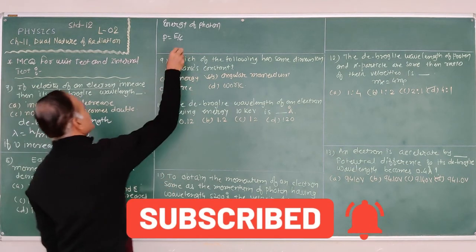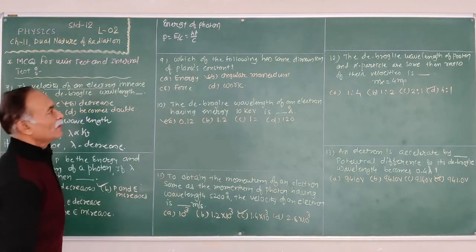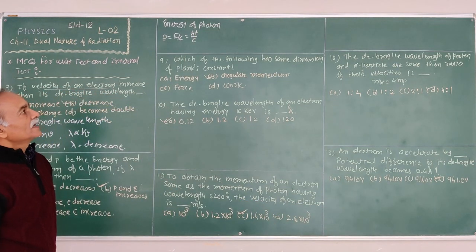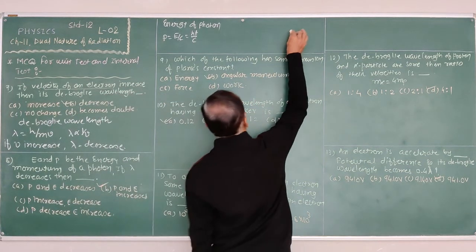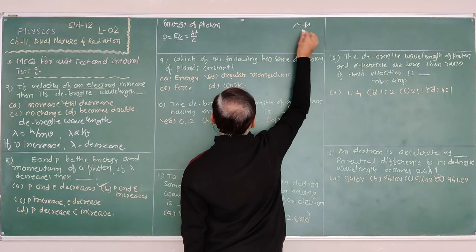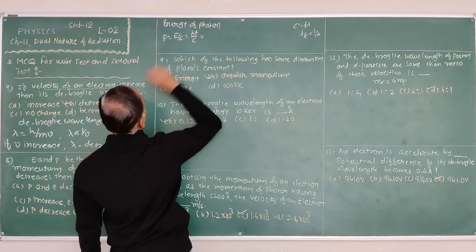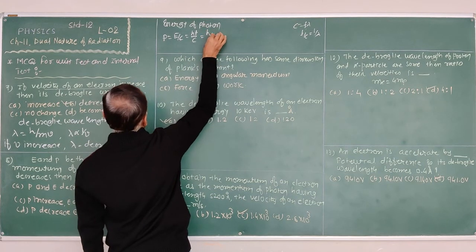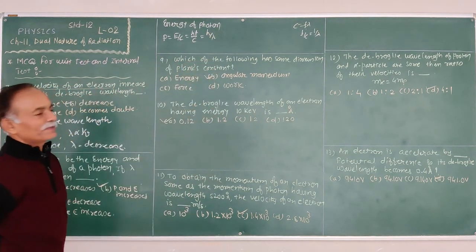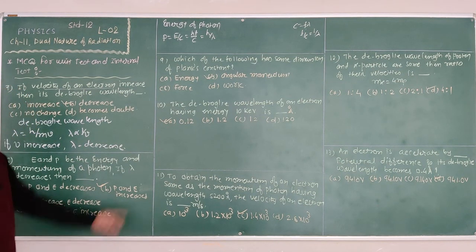Now E is equal to hf, so P is hf upon C. Now f upon C is equal to 1 upon lambda, because we know that C is equal to f lambda. Therefore f upon C is equal to 1 upon lambda. Therefore, h upon lambda. But lambda is equal to h upon p. So thus we obtain the equation.